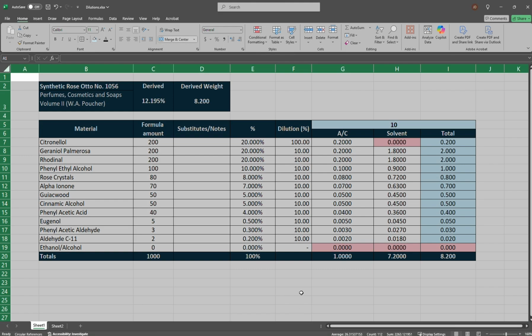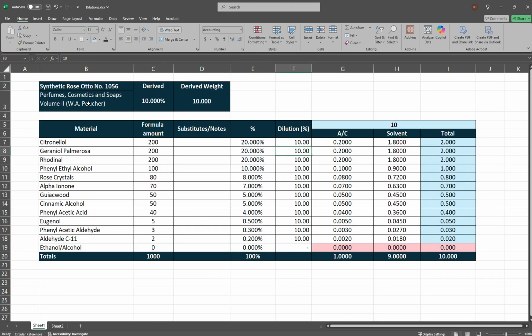Let's hop on over to this sheet here. So this is an Accord Synthetic Rose Auto number 1056. It's from the book Perfumes, Cosmetics, and Soaps, Volume 2 by W.A. Poucher. We want to make the Accord, but we only want to make 3 grams of it, and we want to have it at 10%. However,